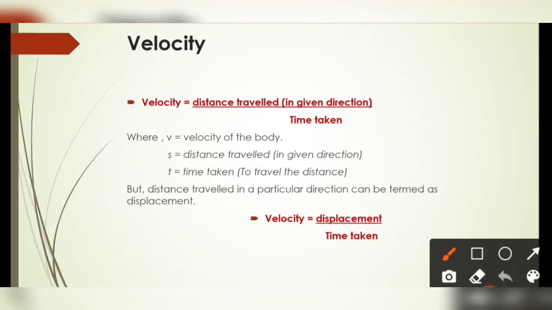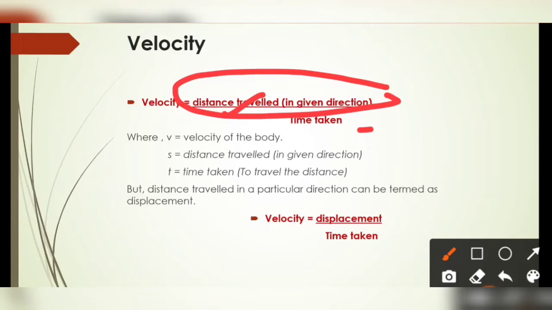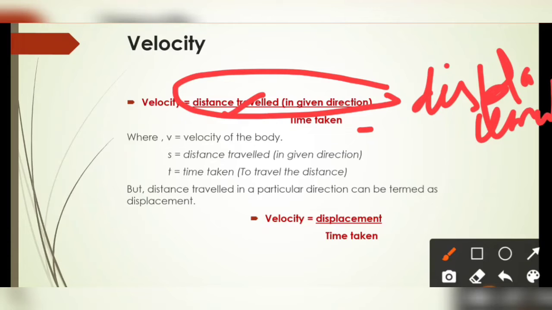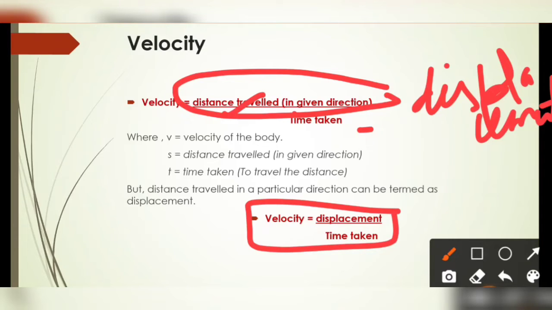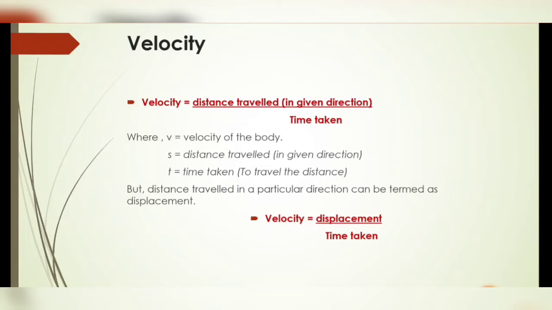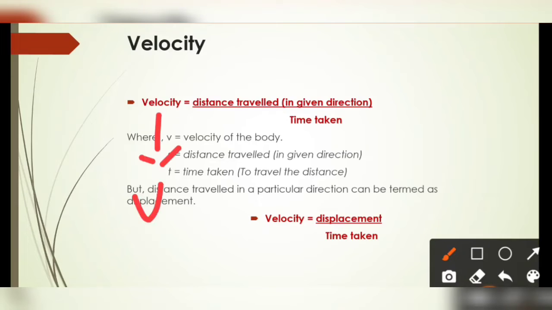The definition will be similar: the distance traveled in a given direction divided by time. The distance traveled in a given direction is also known as the displacement, which is the smallest distance between the initial and final position in a specific direction. Then we can change this formula into this: velocity is equal to displacement upon total time, where the velocity symbol is V.